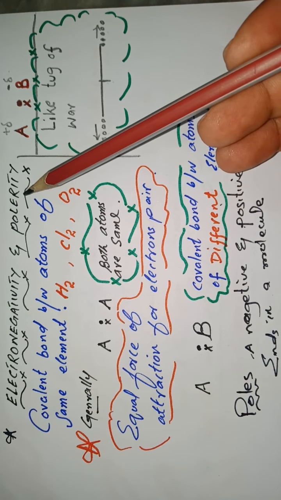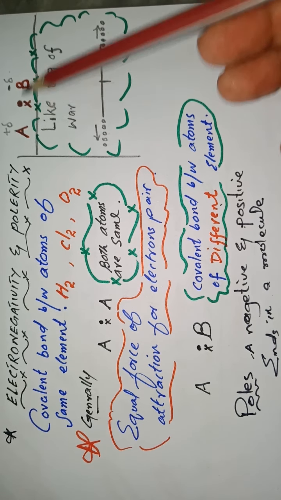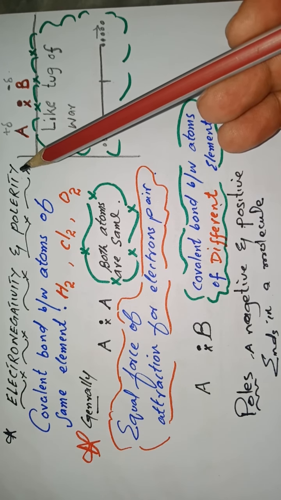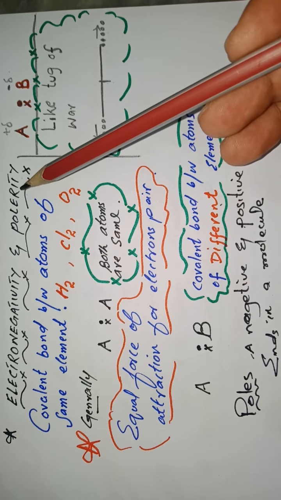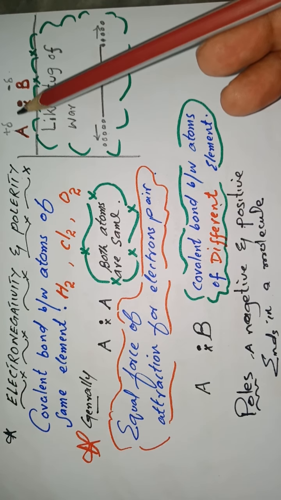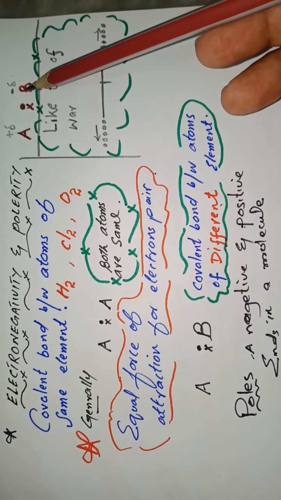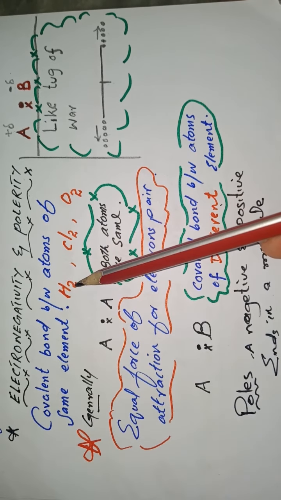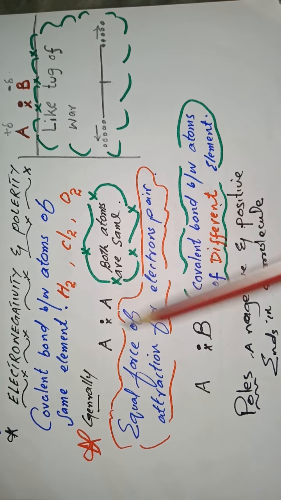Polarity, or a polar molecule, is due to the unequal distribution of electrons between two atoms. Poles are actually called ends. Pole means two ends. When we say a molecule is dipolar, it means it has two ends, a negative and a positive. These poles are formed when two different atoms are combined together. For example, H2, Cl2, O2 are not polar molecules because they do not have poles, they do not have positive and negative ends.